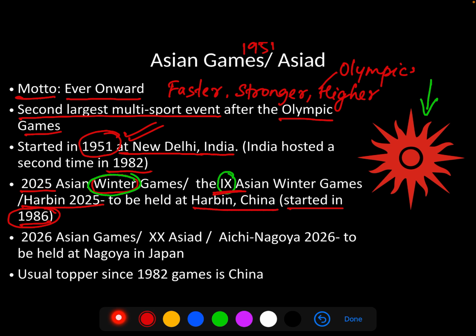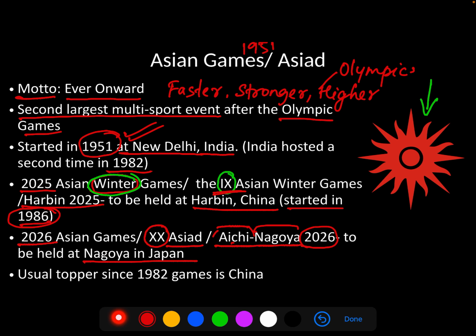Now the regular Asian Games of 2026, you can see that it is the 20th Asiad, after the 19th one that we are having at Hangzhou right now. It will also be referred to as Aichi Nagoya 2026, to be held at Nagoya in Japan. When you think about Aichi Nagoya, Aichi is the prefecture, more like a state, and Nagoya would be the state capital. And this Asiad, the 20th Asiad, will be held at Nagoya in Japan.